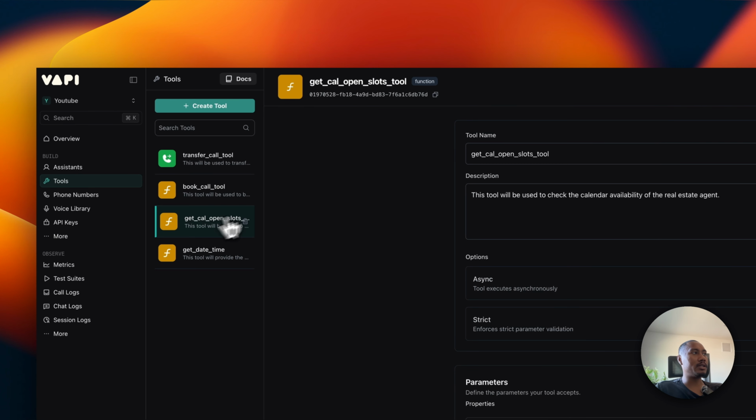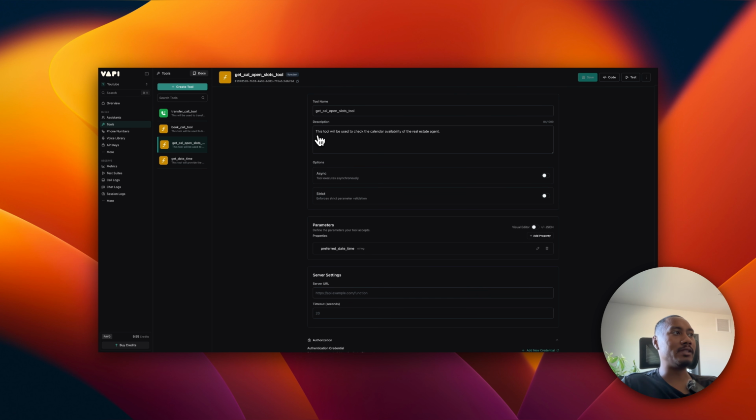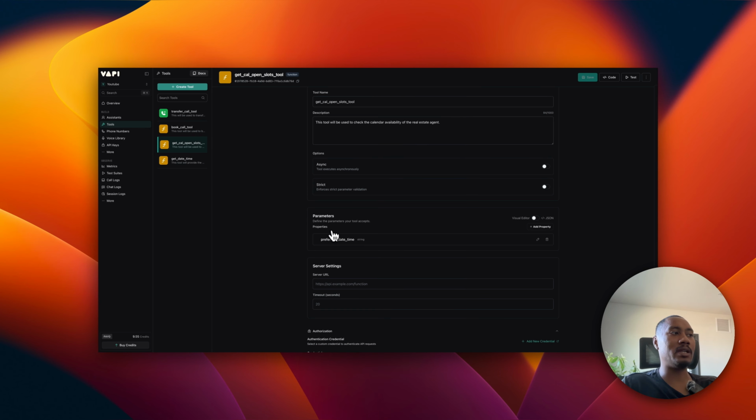So the next tool is going to be the Get Cal Open Slots tool. This tool will be used to check the calendar availability of the real estate agent. So the only parameter that we need when we look at Cal's APIs, and we'll look at that later, is we only need to provide a start time. So the start time is going to be the preferred date and time.